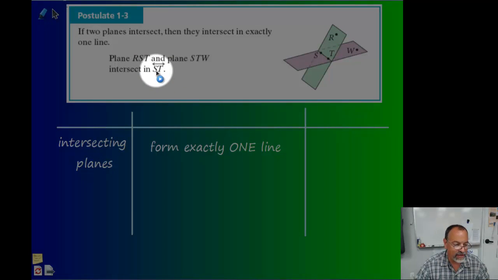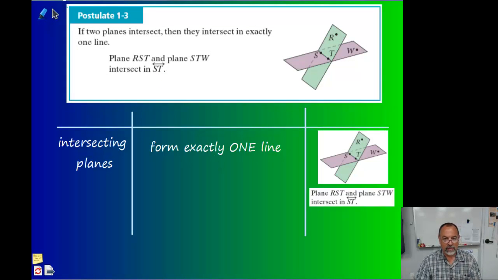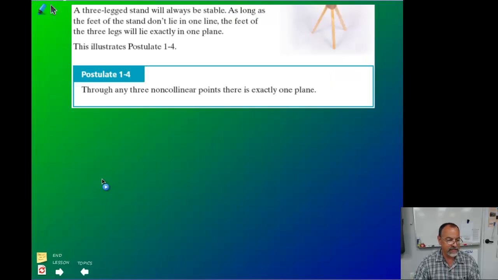I have to name it using a line: 2 letters and the line symbol. Therefore, if I'm asked where 2 planes intersect, my answer should be a line, 2 points with the line symbol above. 2 lines intersect in a point, so my answer should be a point, a single letter. Be very careful that you write that and understand it.